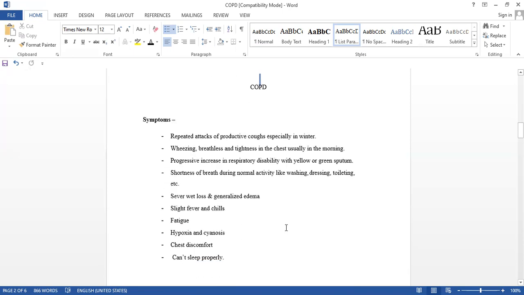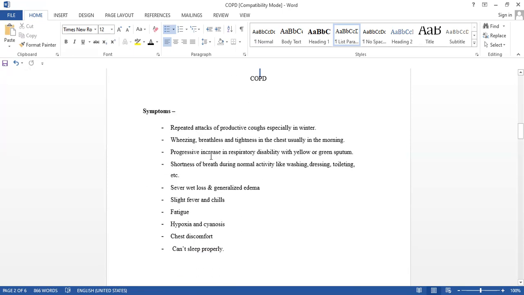Understood? Now we will see the symptoms. Which symptoms are there? Repeated attacks of productive cough with sputum, with phlegm. A productive cough is the yellow or greenish type. Two types of coughs are there, productive or dry cough, but here there are repeated attacks of productive cough, especially in which season? Winter season.